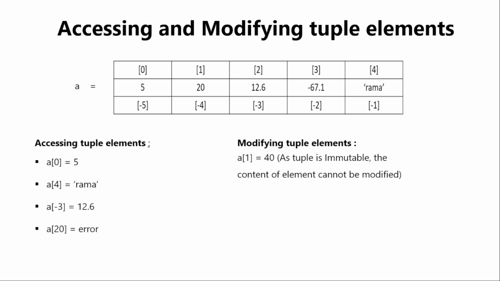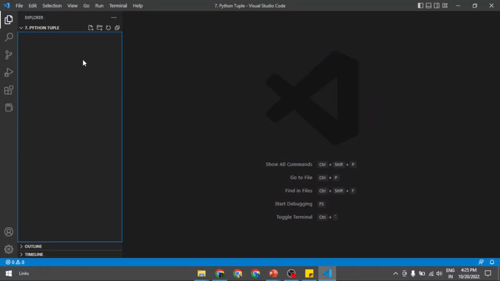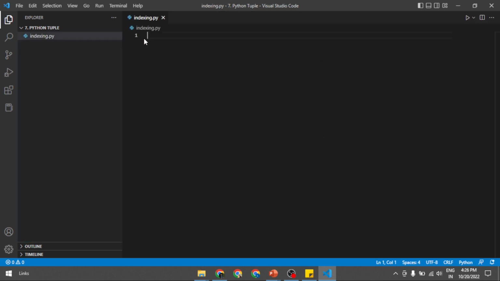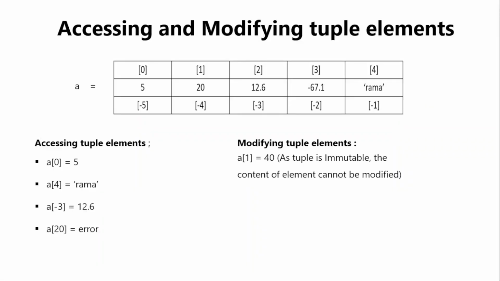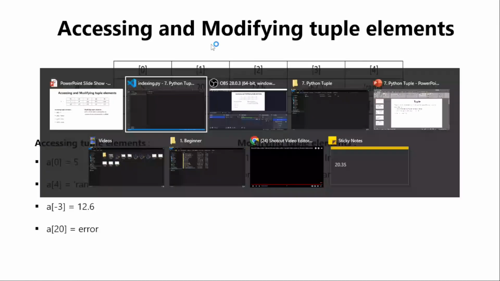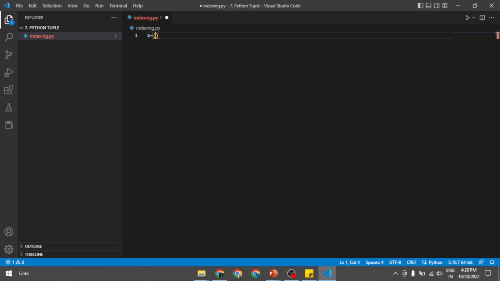Now we can discuss accessing and modifying the tuple elements. So now let us move into the code editor and check how exactly it works, and check whether modifying will work or not, accessing will work or not. Those parts can be checked in the code editor. Indexing.py. Let us take the example 5, 20. The same example we can take.